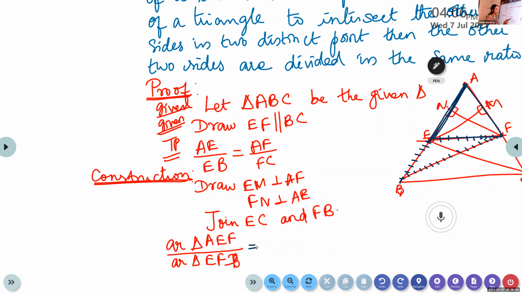Now look at this triangle AEF. In this triangle, which is the base? We can take AE as the base and FN is the altitude. Is the perpendicular drawn? Yes, ma'am. Area of the triangle is half into base into height. So we consider AE as the base, into height, which is FN.